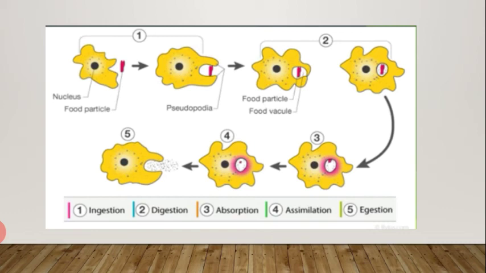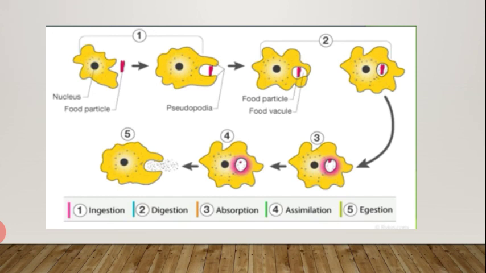The food vacuole secretes digestive juices. Digestive juices act on the food and break it down into simple substances. This process is called digestion. Gradually, the digested food is absorbed by the process of absorption. The absorbed substances are used for growth, maintenance and multiplication. The undigested residue of the food is excreted out by the vacuole. This process is called egestion and it is shown in the last part of the diagram.